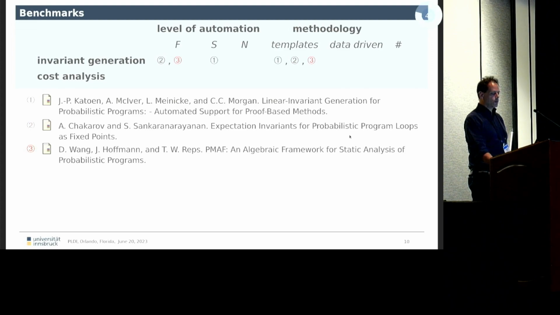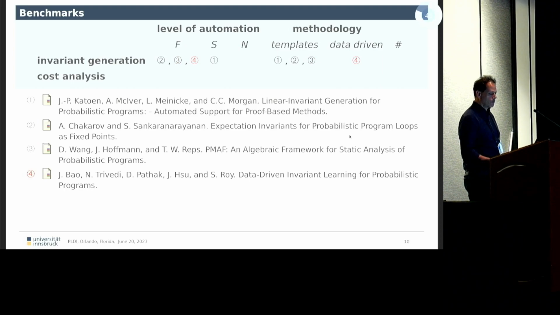It's a more recent paper by Wang et al., where, among other things, also an invariant generation technique was developed, again fully automated, and again based on templates. And there is also very recent work by Bao et al., which is also focusing on invariant generation, but this time not focusing on templates, so not prefixing our bounds, but trying to learn them in a data-driven form. All in all, this gives us 35 examples.